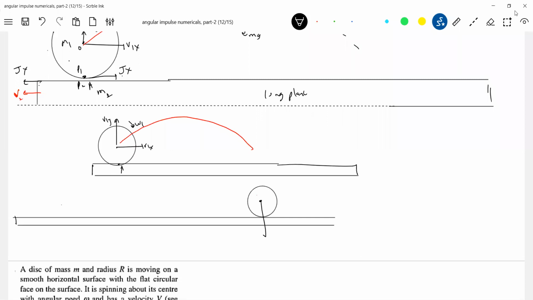So here it will have v1y, v1x and omega 1. It will come in, let it come and strike at point B. The B will be somewhere here initially. So it's asking for that distance. And after some time, that A will be here. It's asking for that distance AB. The plank will continue to move with that velocity. After impact it will change. This is just before impact, just about to impact. It's asking for the distance AB here.